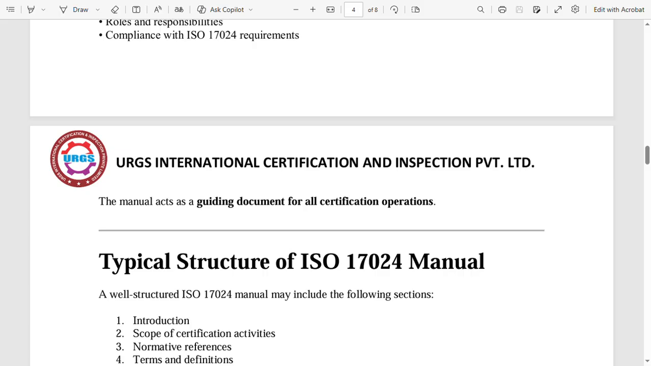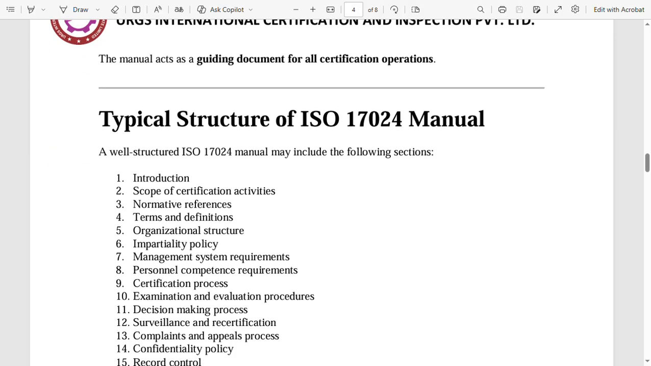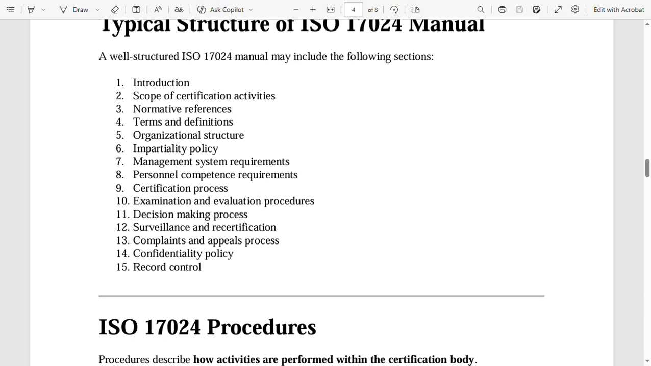Now, typical structure of ISO 17024 manual. A well-structured ISO 17024 manual may include the following sections. First, introduction. Second, scope of certification activities. Third, normative references. Fourth, terms and definitions. Fifth, organizational structure. Sixth, impartiality policy. Seventh, management system requirements. Eighth, personal competence requirements. Ninth, certification process, examination and evaluation procedures, decision making process, surveillance and recertification, complaints and appeals process, confidentiality policy, record control.